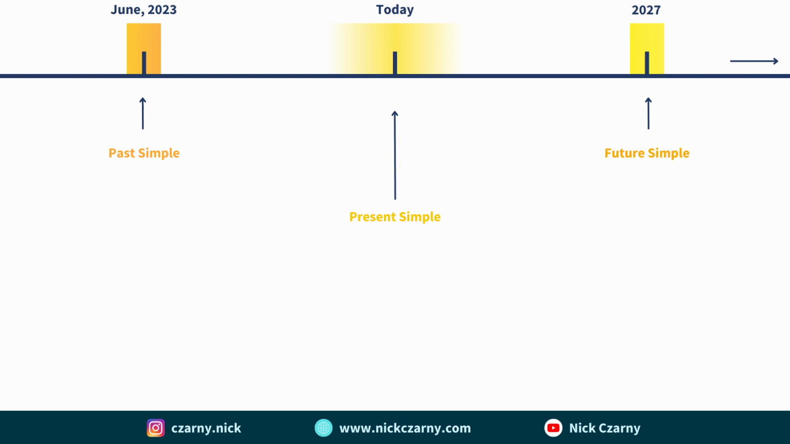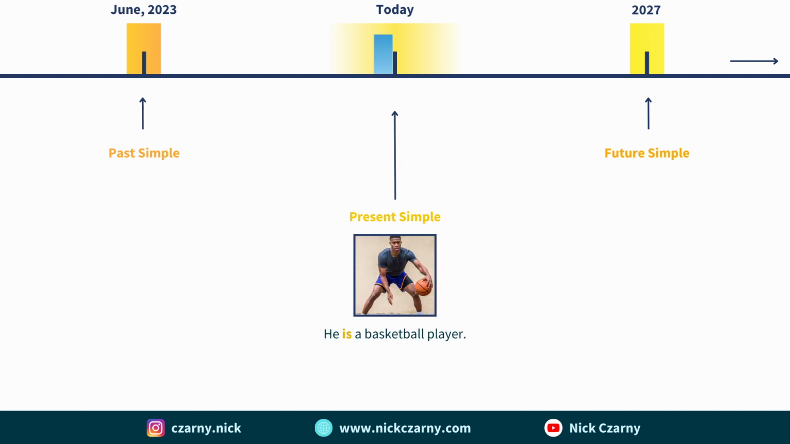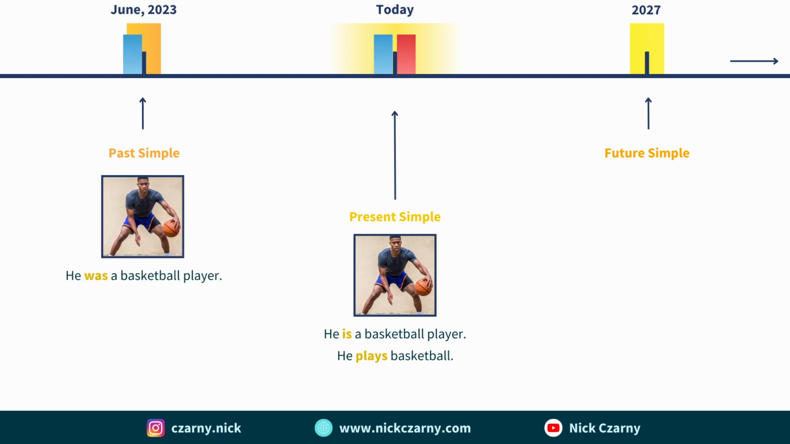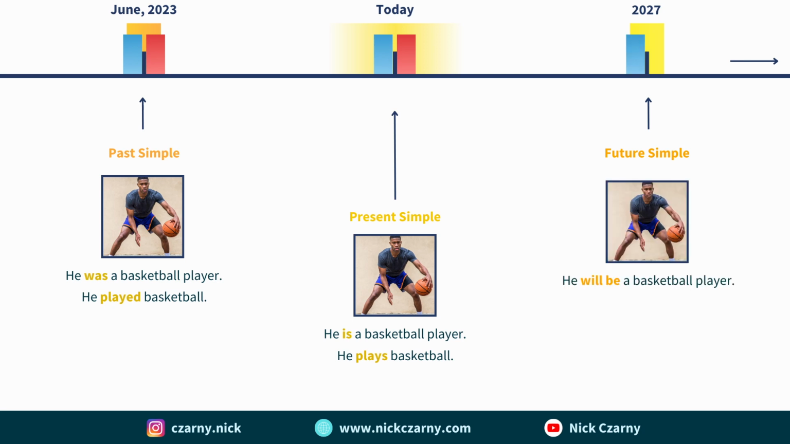So an example for present simple, state: he is a basketball player. Action: he plays basketball. Past simple, state: he was a basketball player. Action: he played basketball. Future simple, state: he will be a basketball player. And action: he will play basketball. That's how simple tenses work and look.